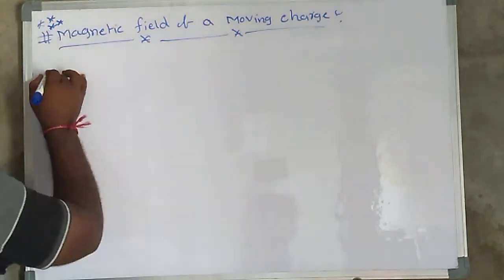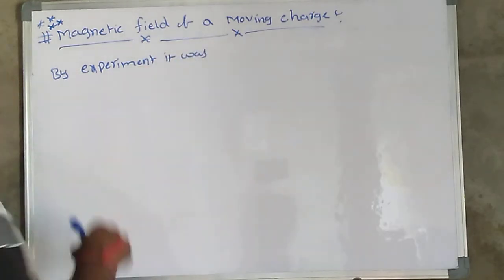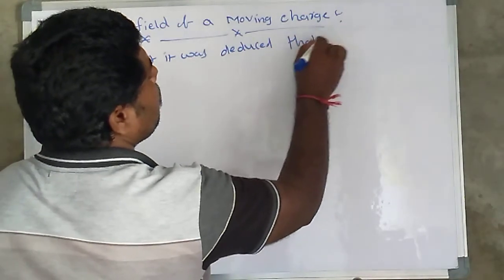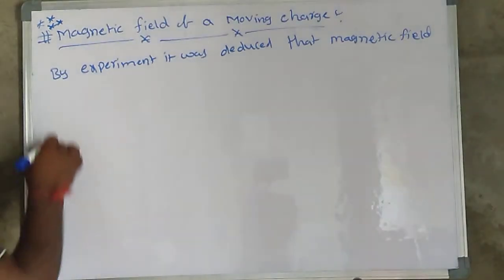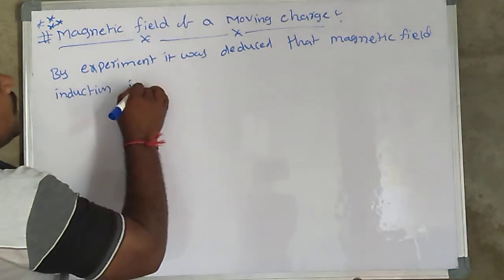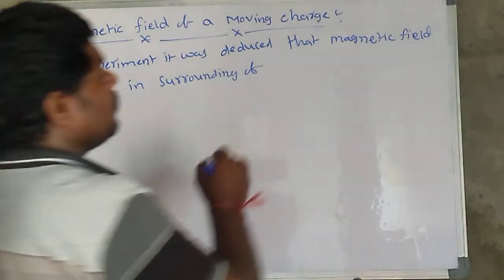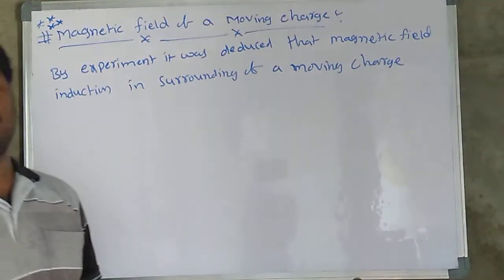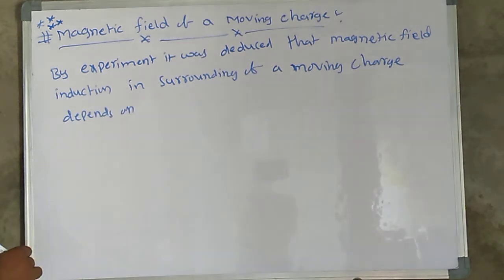By experiment it was deduced that the magnetic field induction in the surroundings of a moving charge depends on some factors.